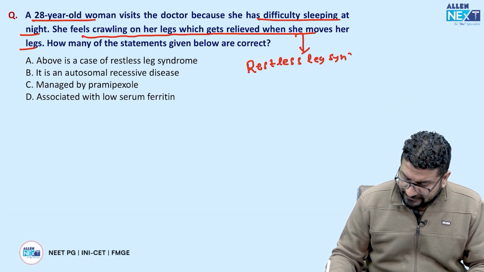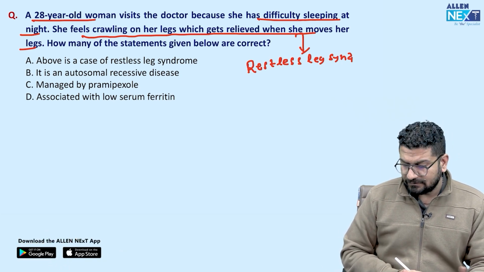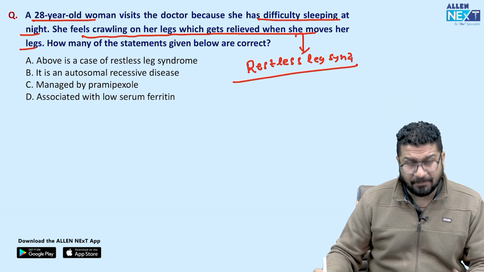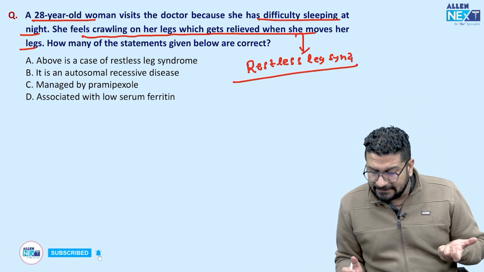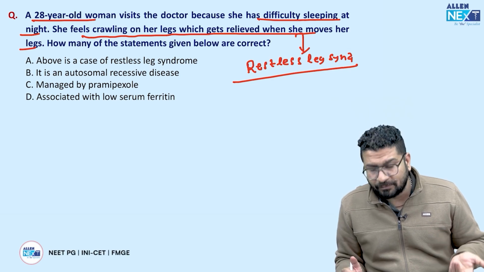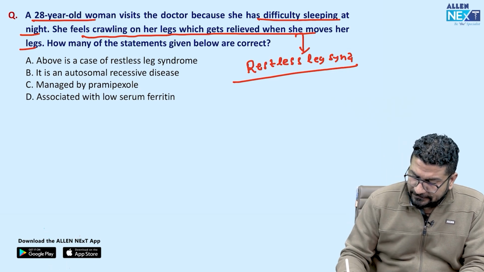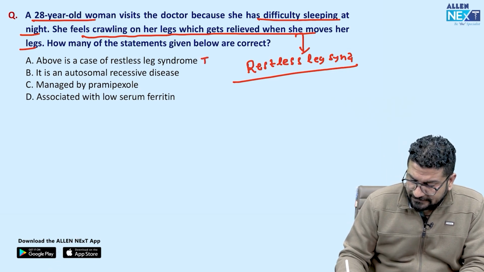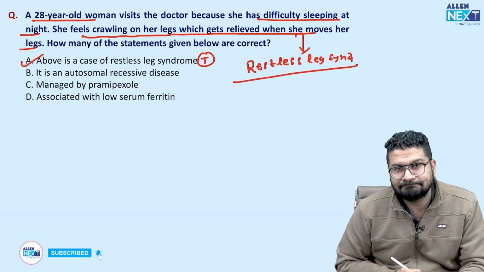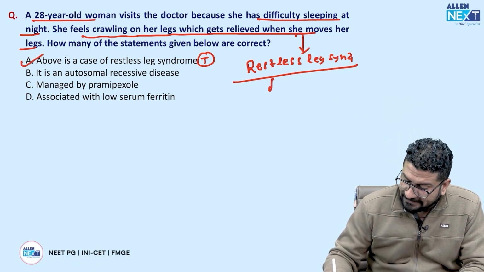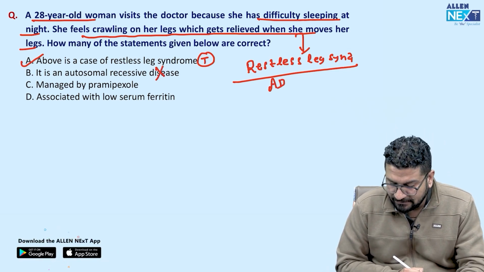So they have mentioned how many statements are correct. So it is a case of restless leg syndrome. Here you will see the patient will have an abnormal sensation or abnormal feeling in the legs, and when she moves there will be improvement. So this restless leg syndrome, remember it is a case, so this is a true statement. ये भी correct है. Is it autosomal recessive? No, it is autosomal dominant in nature. So this is a wrong statement.